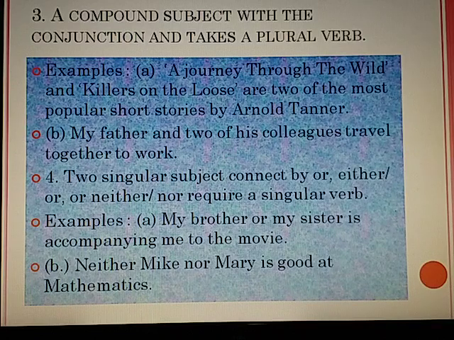Two singular subjects connected by or, either or, neither nor require a singular verb. My brother or my sister is accompanying me to the movie. Neither Mike nor Mary is good at mathematics.